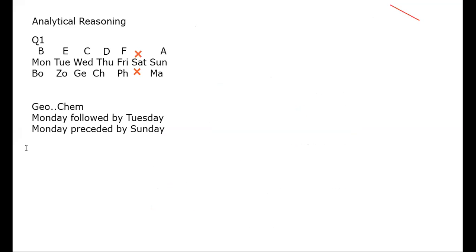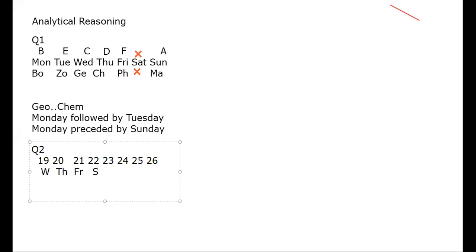19 being a Wednesday, so start from Wednesday, Thursday, Friday, Saturday, Sunday, Monday, Tuesday, and Wednesday again.